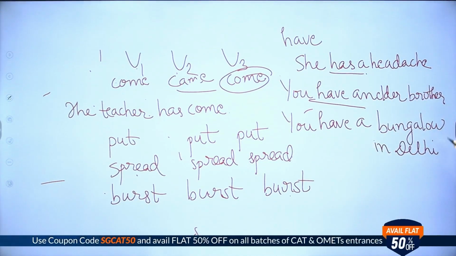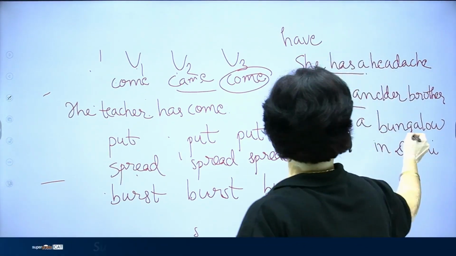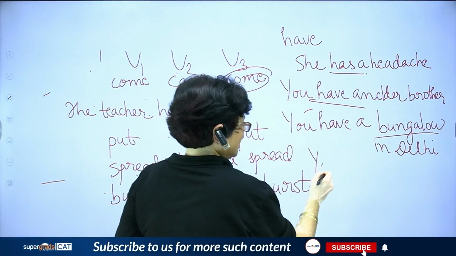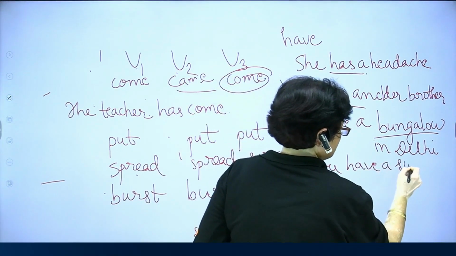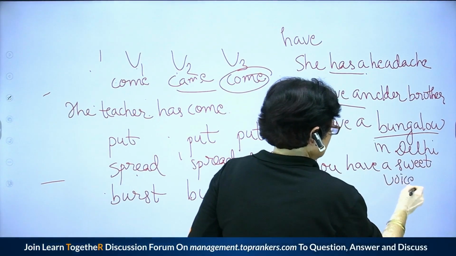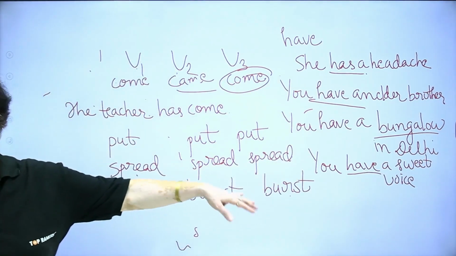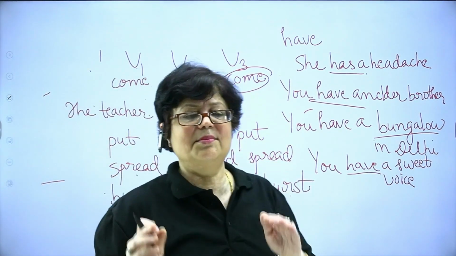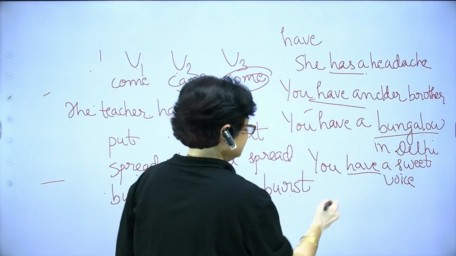You have a bungalow in Delhi. You have a bungalow in Delhi. Possession. ये possession है. If suppose I say you have a sweet voice, I'm talking about the characteristic of that person. आपके पास एक अच्छी या आपकी आवाज बड़ी मीठी है. Take for example another sentence.